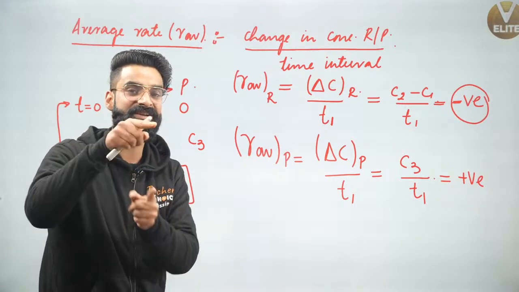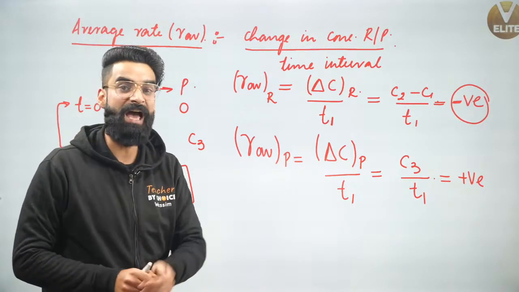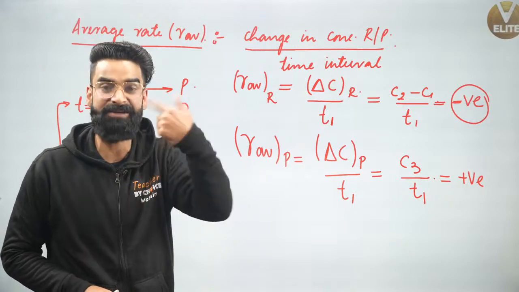Whenever the rate of the reaction comes out to be negative, that means we have calculated the rate of the reaction with respect to reactants.